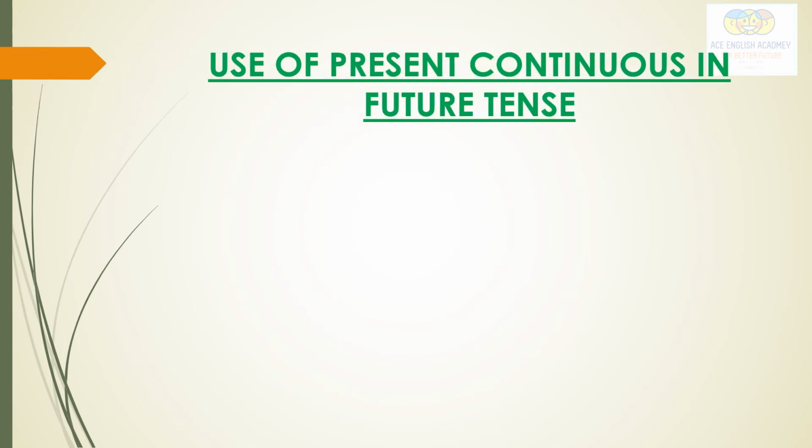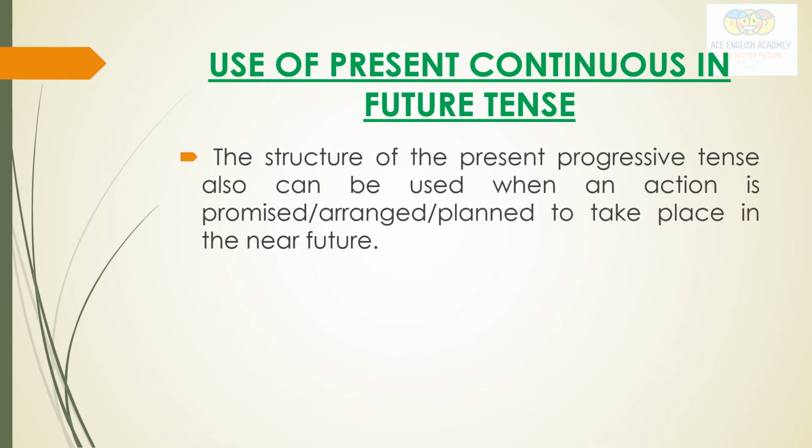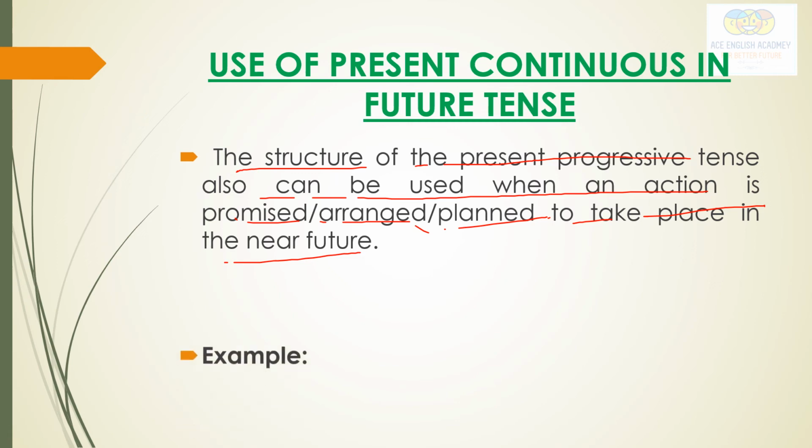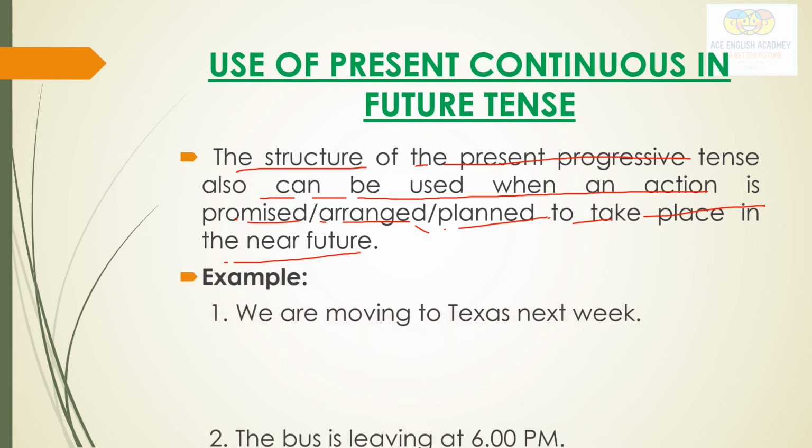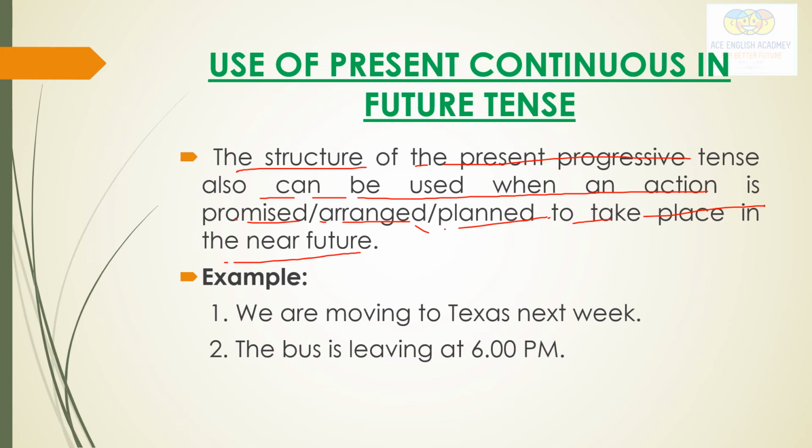See here, I want to tell you about the use of present continuous tense in future tense. How we use present continuous for the future tense. The structure of the present progressive tense can also be used when an action is promised, arranged, planned to take place in the near future. I hope you remember the present continuous tense, that what we use in it is is, am, are plus verb first form and ing.